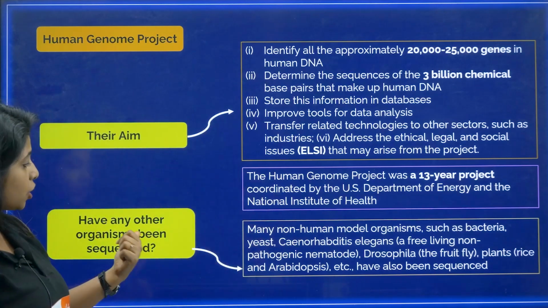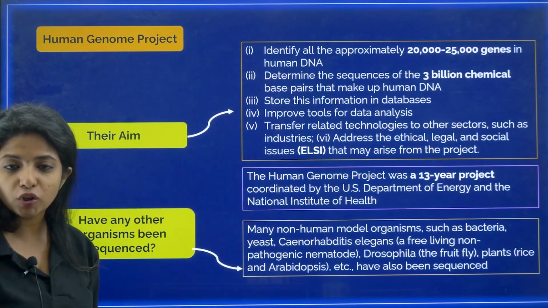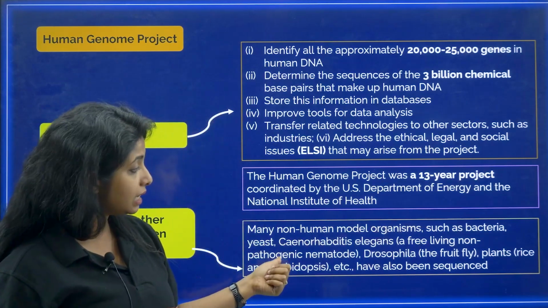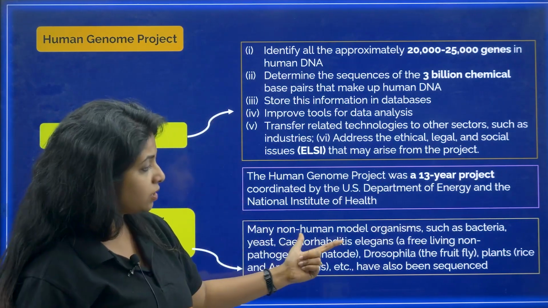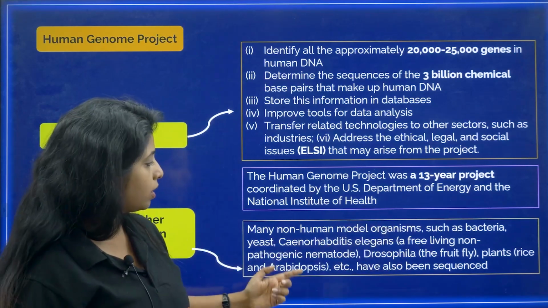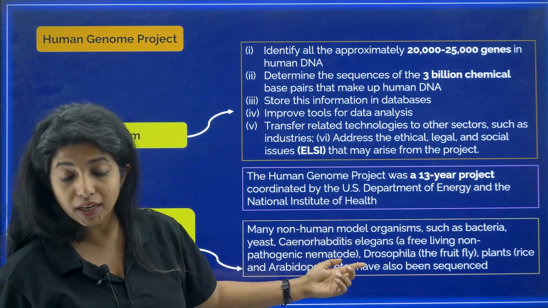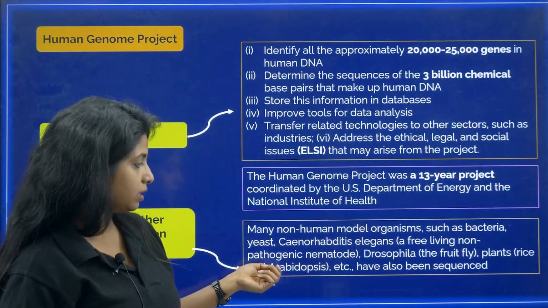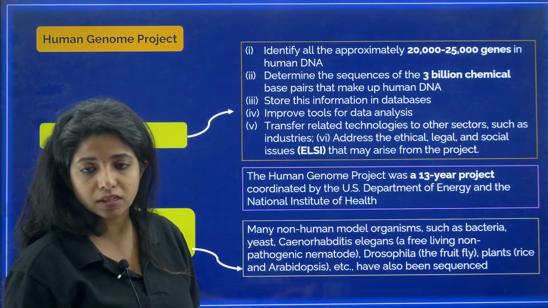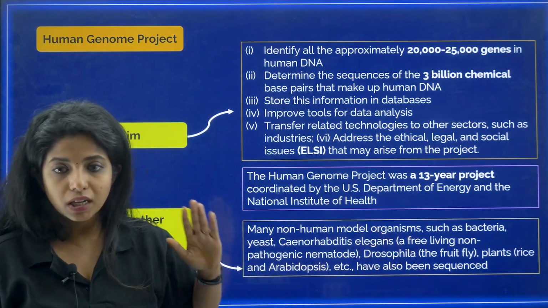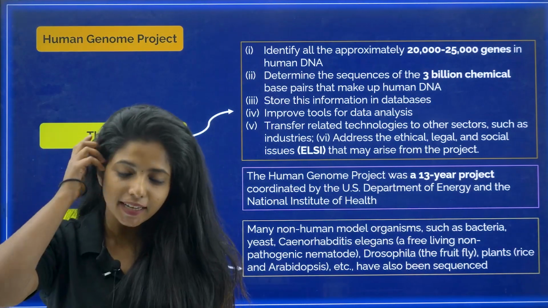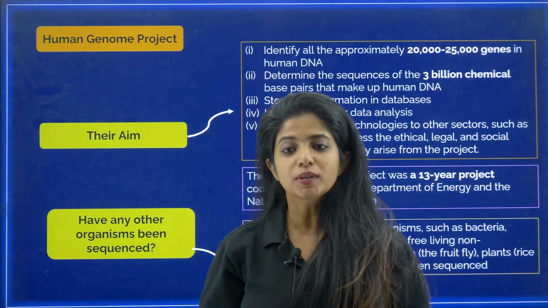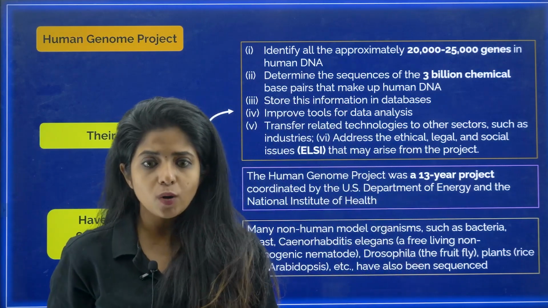Now, have any other organisms been sequenced apart from human beings? Yes. Many non-human model organisms such as bacteria, yeast, Caenorhabditis elegans, a free-living non-pathogenic nematode, that is Aschelminthes, Drosophila, the fruit fly, and plants such as rice and Arabidopsis have also been sequenced. I told you about the Human Genome Project, but how did they actually sequence the whole human genome? How was that possible?